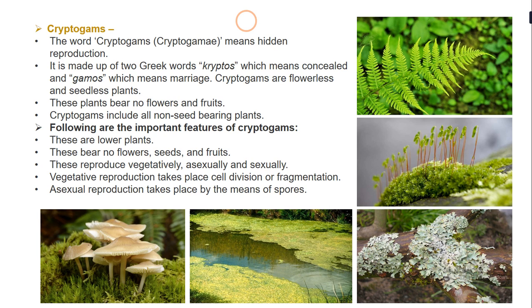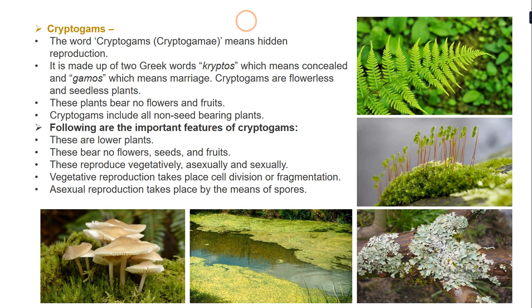Now, what actually happens here is these plants are flowerless. That means their reproductive organ is hidden. It is not very prominent. It is not very evident. Though they reproduce, their reproductive organ is hidden and not very prominent. So that is how it is known as hidden reproduction or a concealed marriage.